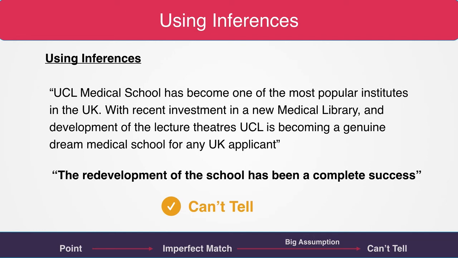Again, applying the test, if someone gave us another passage, there is a possibility that this statement could be true, therefore we don't choose false here, we choose can't tell. And again, this is an imperfect match, but there's too big an assumption, so we have to choose can't tell.